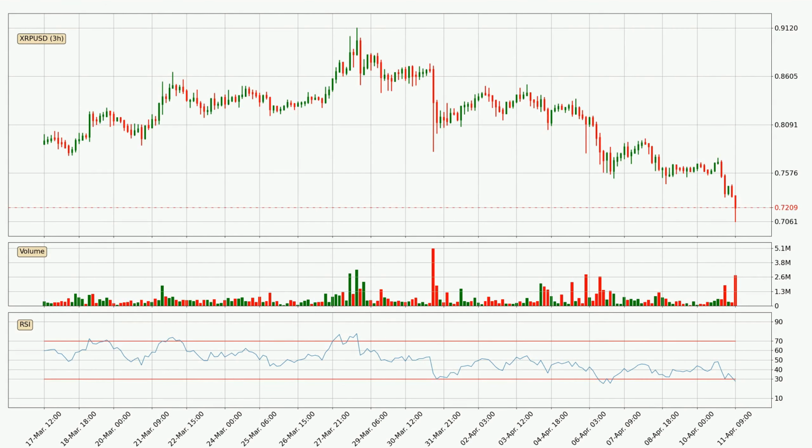Looking at the 3-hourly relative strength index, the current 3-hourly RSI of 28 is in the lower region, which means that the price is oversold and a rebound or some kind of consolidation is possible.